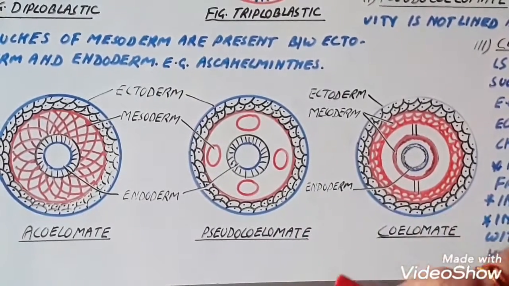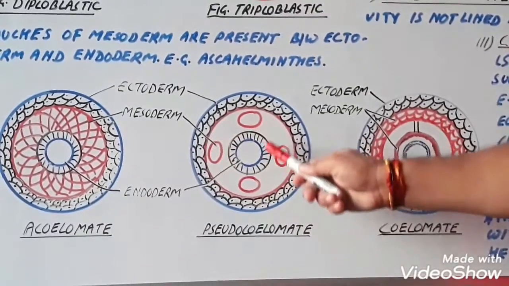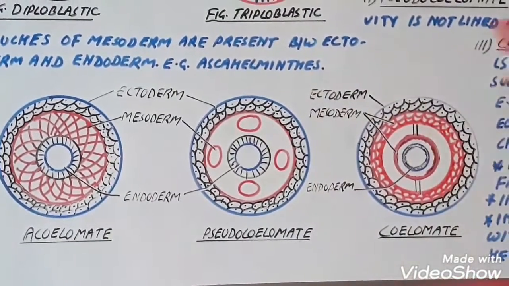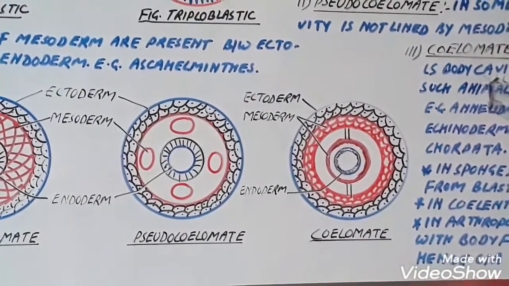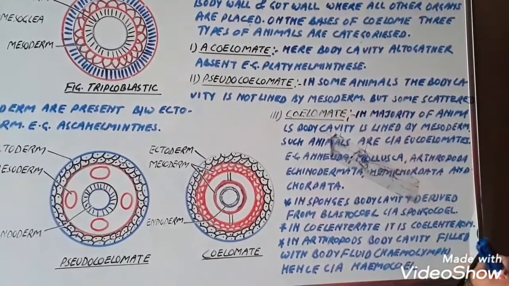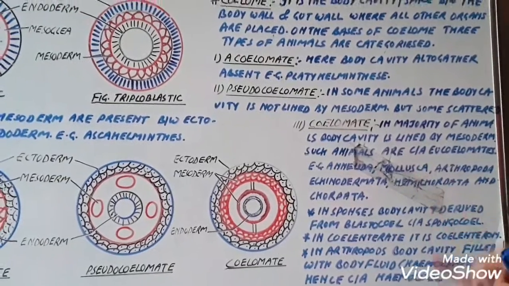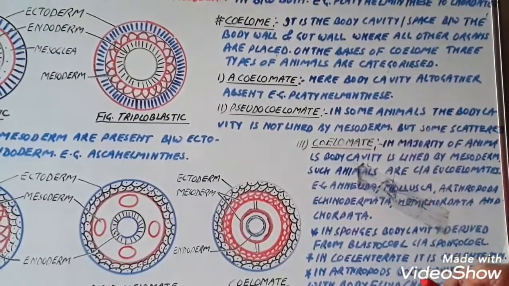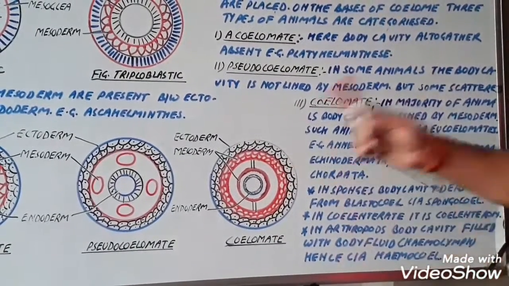This is known as pseudocoelom or pseudocoelomate. Pseudocoelom here. The space between these scattered pouches is known as pseudocoelom. For example, Aschelminthes. Third kind is the coelomate. In the majority of the animals, the body cavity is lined by mesoderm. Such animals are called eucoelomates. For example, annelids, mollusks, arthropods, echinoderms, hemichordates and chordates. Means from annelida up to all chordates are the coelomates.